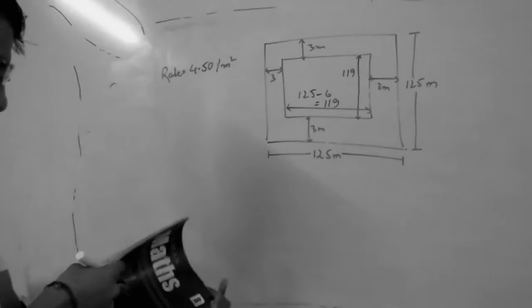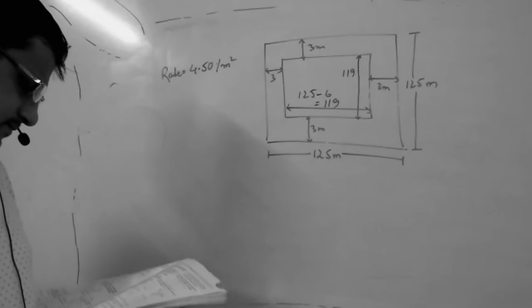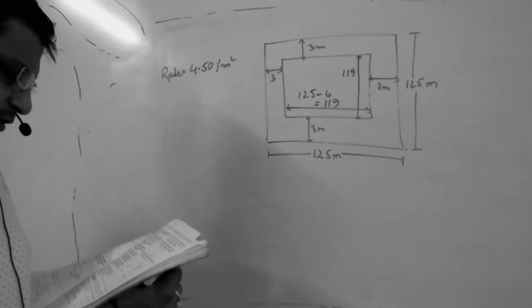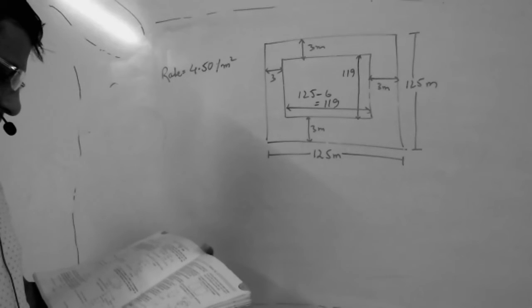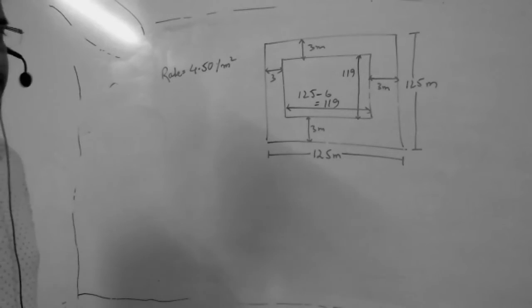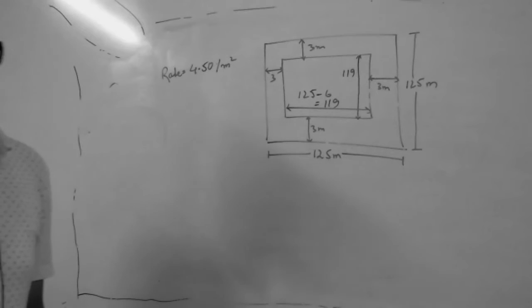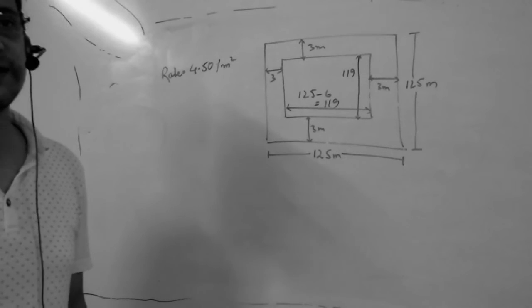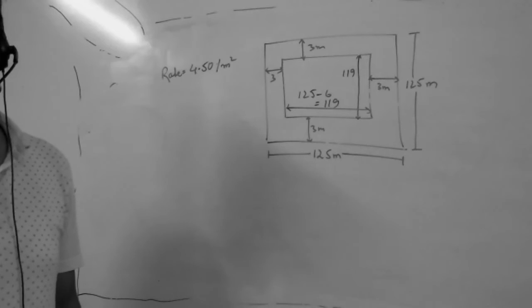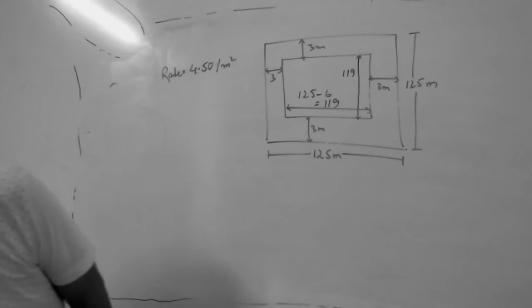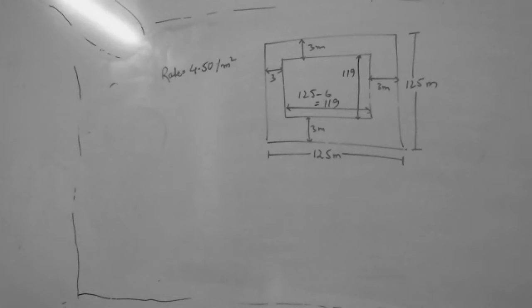So what is the question, Dia? What we will do? Find the cost of constructing. What do we have to construct? Cost, sir. Read the question loud.